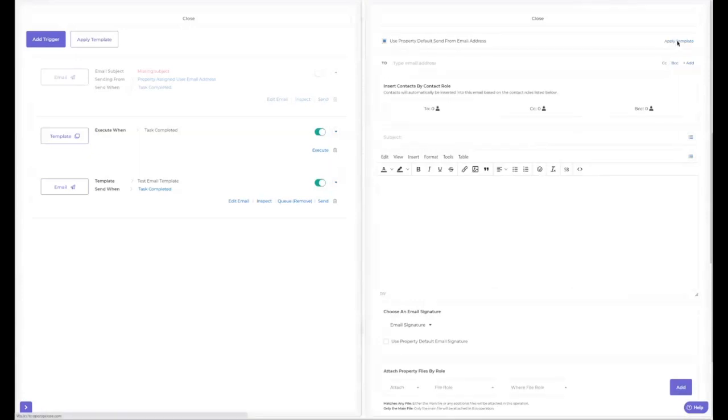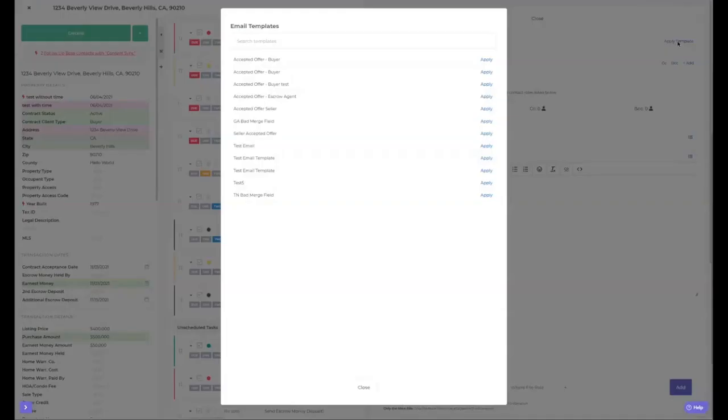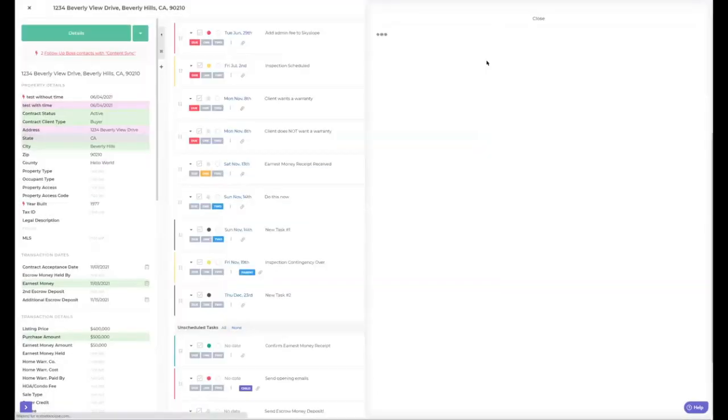So you come in here, you apply your template that you've already written. If you get to a point where you have a new email, go create that email template, put it into the task template, and then just apply that task template so that everything's coming in correctly. It's going to give me a list of all my email templates. I'm going to apply that template. It's going to let me know that it did apply that template. You can choose here, use property default send from address, so whoever is the assigned email on this. If you have VAs sending off emails for you, it's coming from your email. It's not going to come from their email.